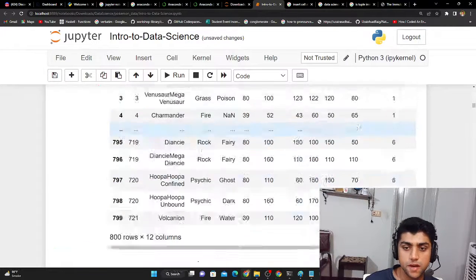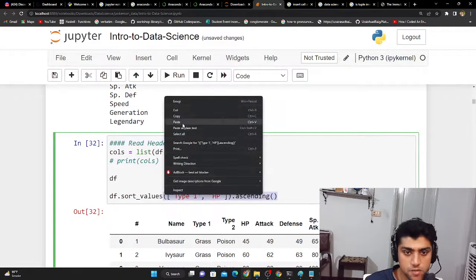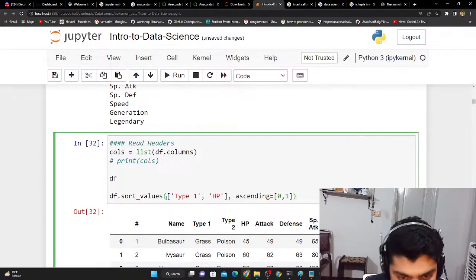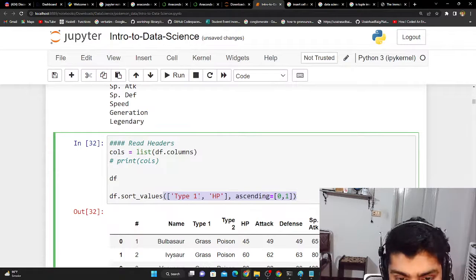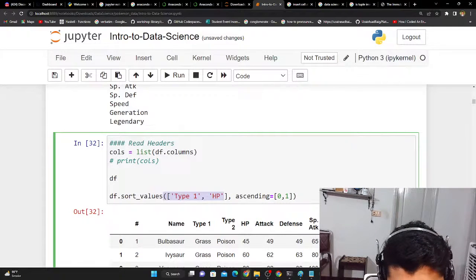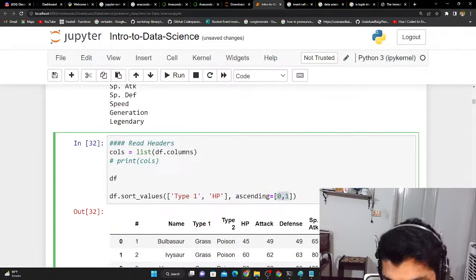Let me just quickly copy this syntax because this syntax is important to note, and we're just going to paste it here. So what we have here is the sort_values function, and this function is going all the way till here. It accepts a list of all the columns that you need sorted. So I have type 1, and we have the HP, which is right here. And then what we do is ascending is equal to 0, 1. Now, 0 means it's in descending order, and 1 means it's in ascending order.